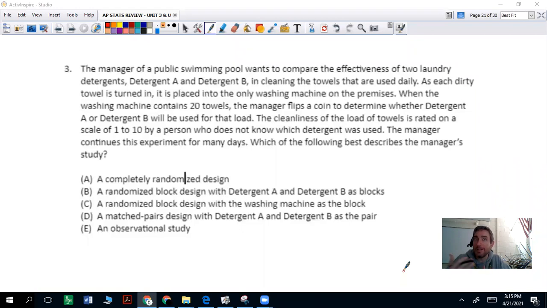So that's kind of like a blind experiment, which is what we want. And then the coin flips give you the randomness. The manager continues this experiment for many days. Which of the following best describes the manager's study?